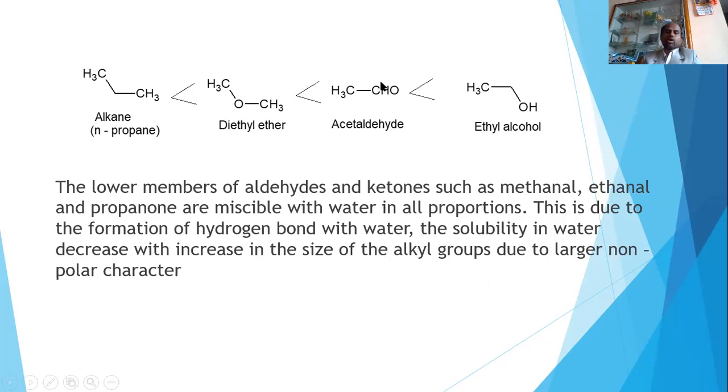Ether will have a lower boiling point compared to aldehyde. Aldehyde will have a lower boiling point compared to alcohol. So alcohols will have stronger intermolecular hydrogen bonding. That is the reason alcohols show a high boiling point. And aldehydes will have a strong intermolecular dipole-dipole interaction. That is the reason aldehydes show a higher boiling point compared to ether.